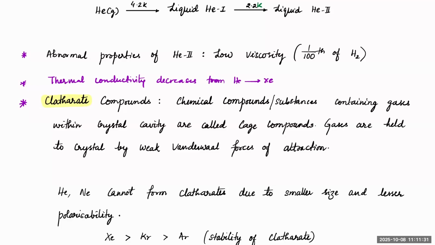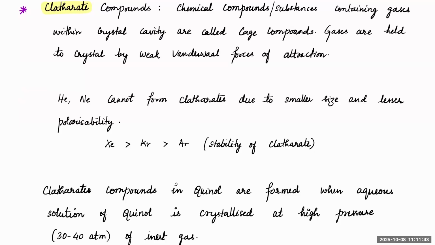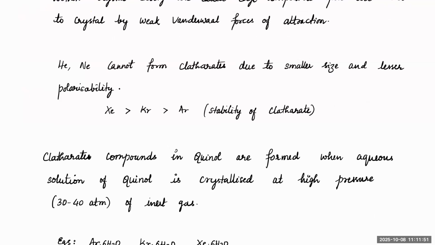Because the ice has a cage-like structure, it can hold on to the heavier gases. Obviously, helium and argon are too small to be held, and they can easily diffuse out because of their lesser polarizability. Xenon will have more than krypton, than argon. This is the stability of clathrates.